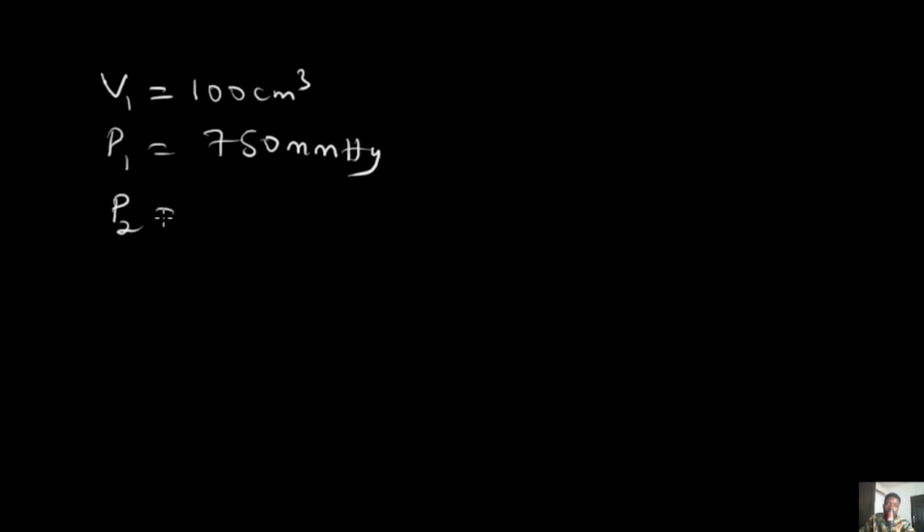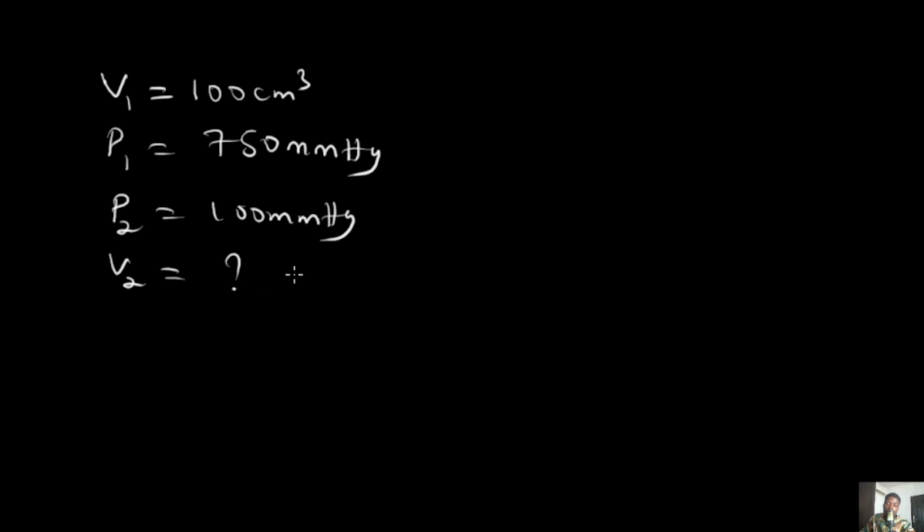Okay, so solving, I would like to write out the parameters, which is one of the most important things you should do. Write out your parameters. What are your parameters? The initial volume given in this question, which is V1, equals 100 cm cube, and then the initial pressure equals 750 millimeter mercury. Now you have that the final pressure is 100 millimeter mercury, and that we were asked to find the volume with this new pressure.